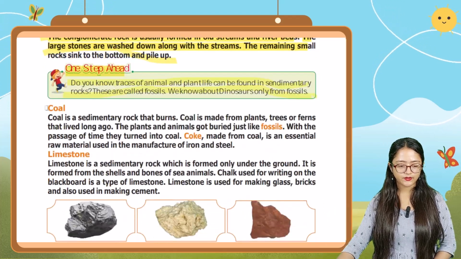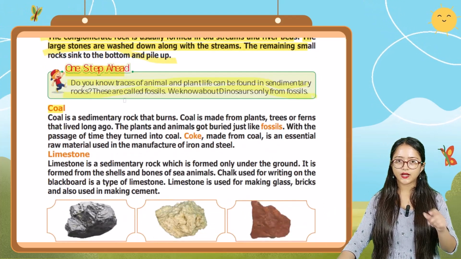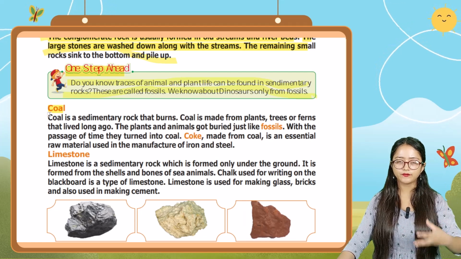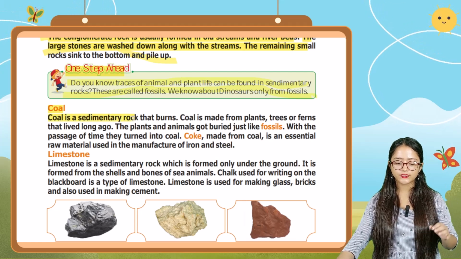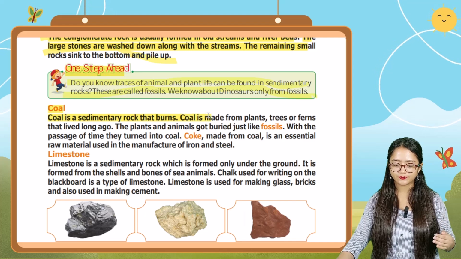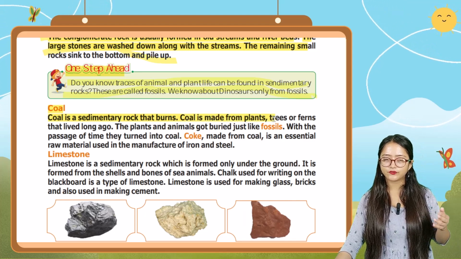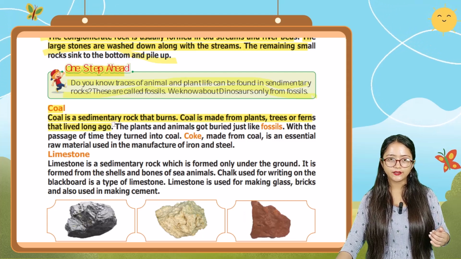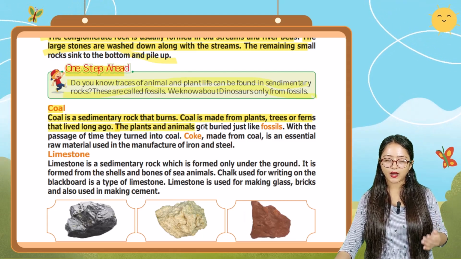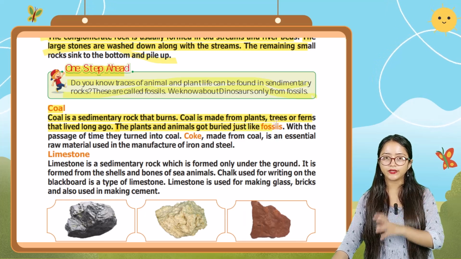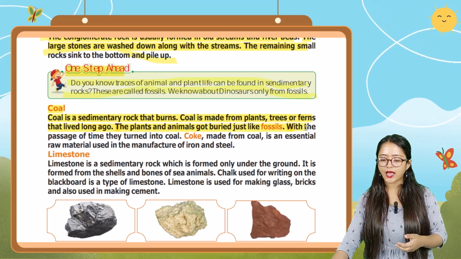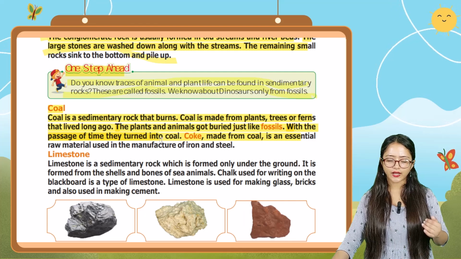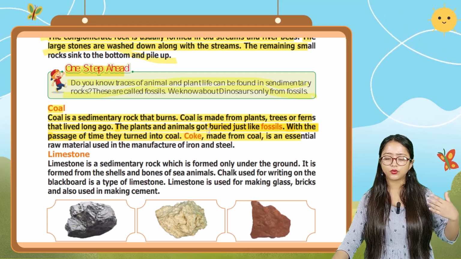Next one, coal. Coal is also another type of sedimentary rock. Coal is a sedimentary rock that burns. Coal is made from plants, trees, or ferns that lived long ago. The plants and animals got buried just like fossils, and with the passage of time, they turned into coal.